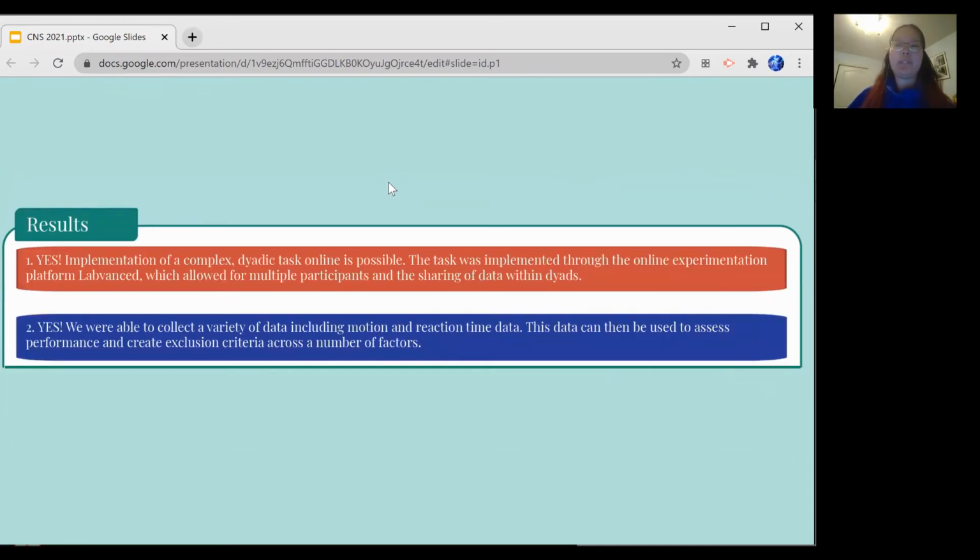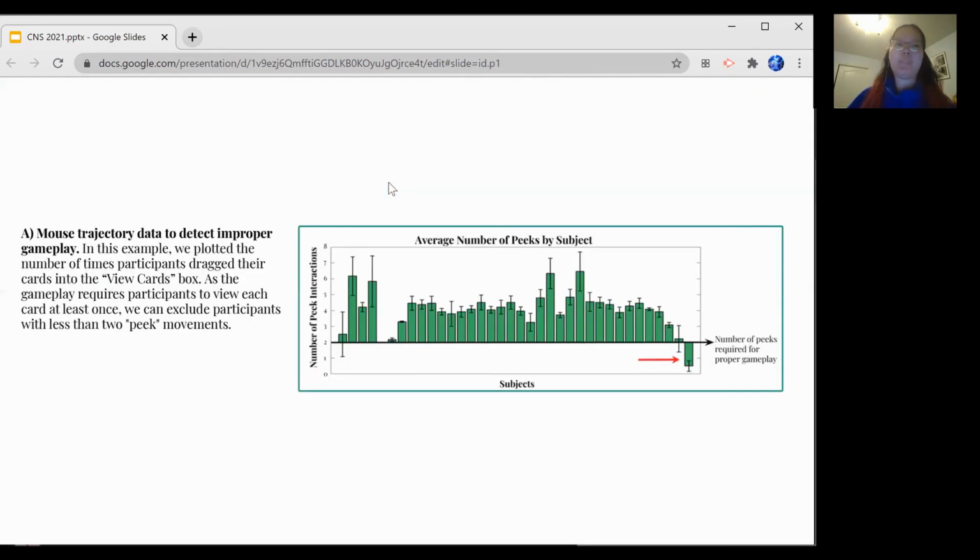Is it feasible to test 2 people online with their own devices? Yes. By using the LabVance platform, we were able to test participants online from both Amazon MTurk and the Undergraduate Research Participation Pool. Can we create exclusion criteria to check participant performance quality? Yes. Here are 3 examples.